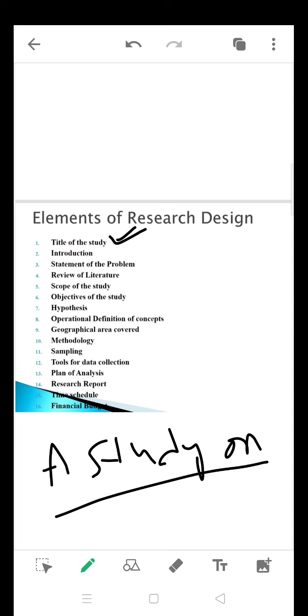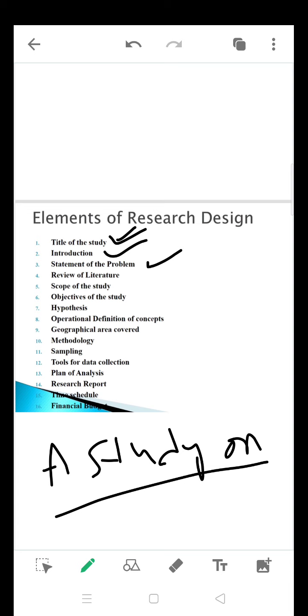And the next one is introduction. As I told you, here, a study on customer satisfaction towards handicrafts, Bangalore. In the introduction, you are going to talk about handicraft products here. So handicraft products and customer satisfaction, you are going to give a brief introduction about customer satisfaction towards handicraft products.